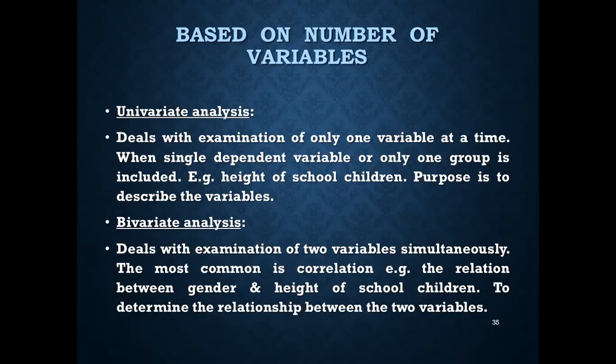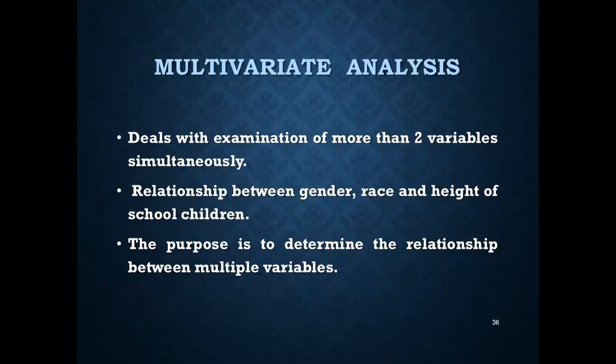Bivariate deals with examination of two variables simultaneously. The most common is correlation. So the relation between gender and height of the school children, to determine the relationship between the two variables, and also when you are checking both height and weight of school children, correlating height and weight. So this was univariate and bivariate analysis.